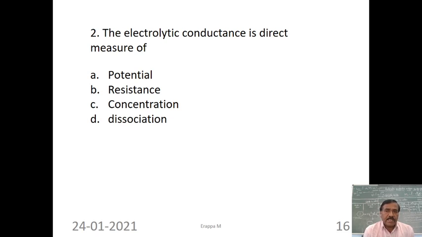D is the answer, that is dissociation. When dissociation takes place, the number of ions increases, hence conductance increases. That means conductance is directly proportional to dissociation.